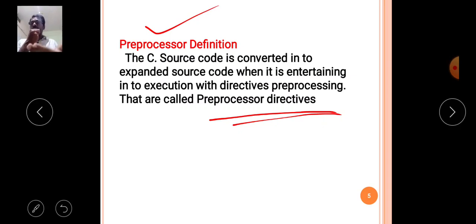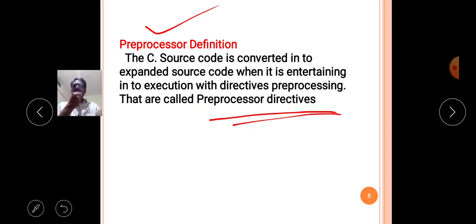Pre means before, processor means processing. Before processing, our C source code is converted into the expanded C source code. That means the C program written by the programmer is converted into the expanded C source code with the help of this preprocessor.